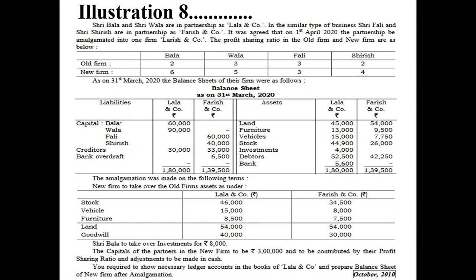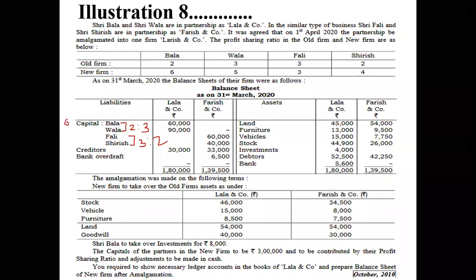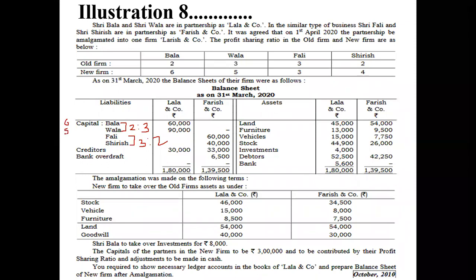So when we talk about Bala and Wala, they are sharing profit and loss in the ratio of 2:3, old profit sharing ratio, and between Fali and Shirish is how much? 3:2. Okay. Now their new profit sharing ratio is 6:5:3:4.